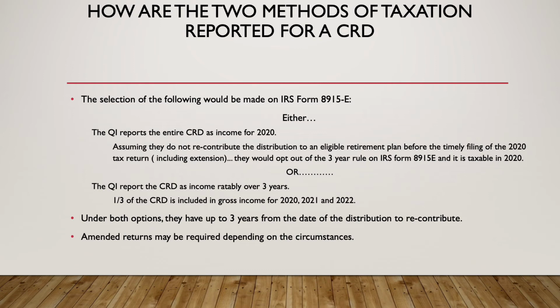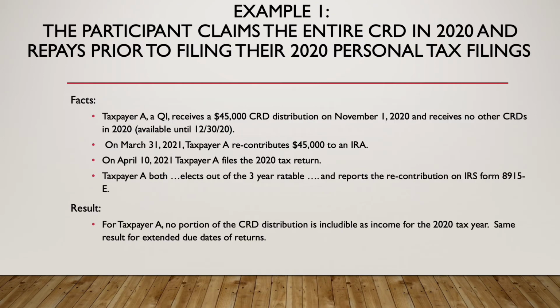Or they're going to take the 3-year ratable, and 1/3 of the CRD is in gross income for 2020, 2021, and 2022. Under both options above, they still have up to 3 years from the date of the distribution to recontribute. And with regard to the tax returns, amended returns may be required depending on the circumstances. So here are a couple of examples that we'll go through. This one's pretty straightforward.